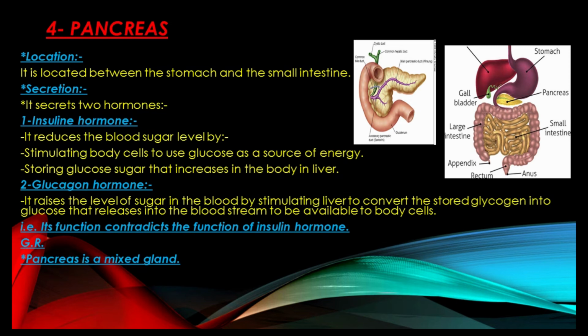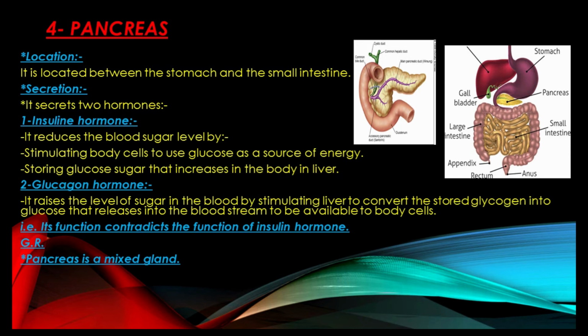So, to raise the blood sugar level to help us do our exercises and activities along the daytime, this will need glucagon hormone, which raises the level of blood sugar inside our body by stimulating the liver to convert the stored glycogen, the type of fats that we talked about.